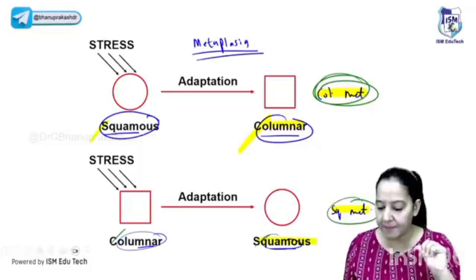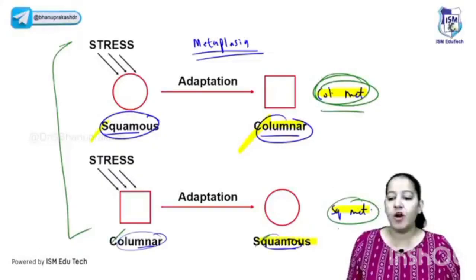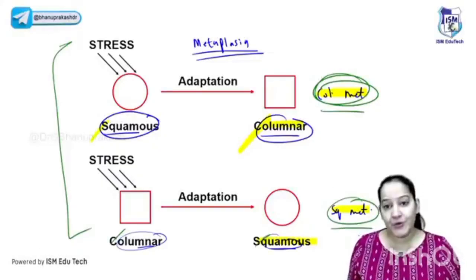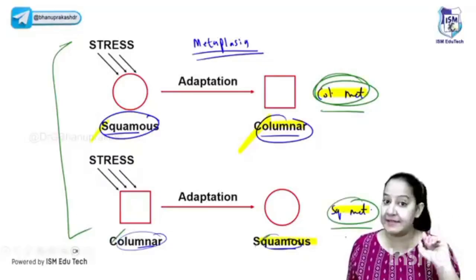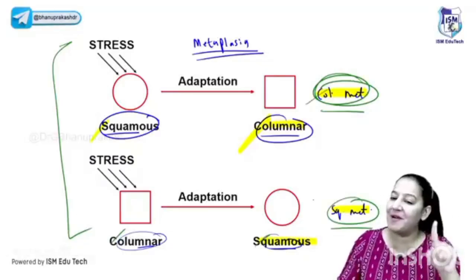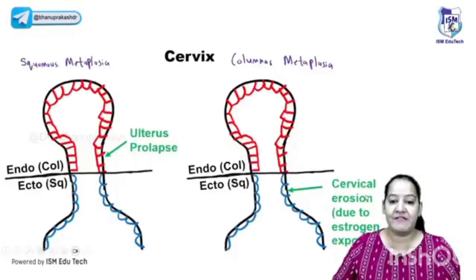Yes, Osama, I'm coming to the examples also. Give me one example which is common for both types of metaplasia, the columnar and squamous. I gave you the uterus as a common example of hypertrophy and hyperplasia, right? Now I want you to give an example. Can you tell me the organ which is common for columnar metaplasia as well as squamous metaplasia? In one organ, both of them take place. Can you tell me the name of that organ? It's the female cervix.